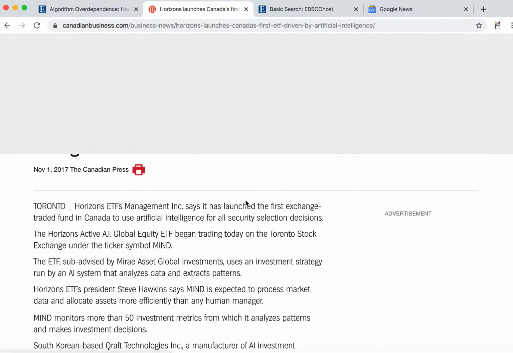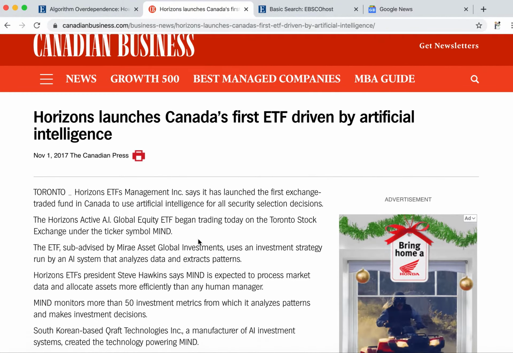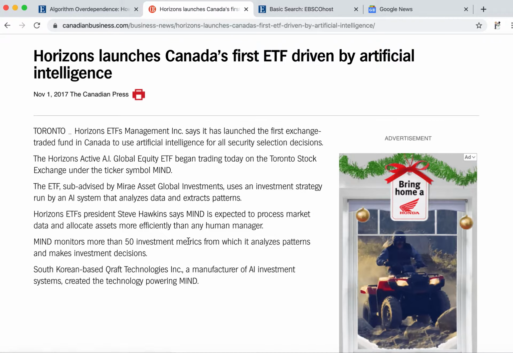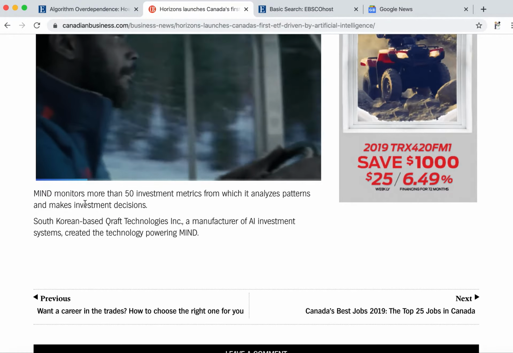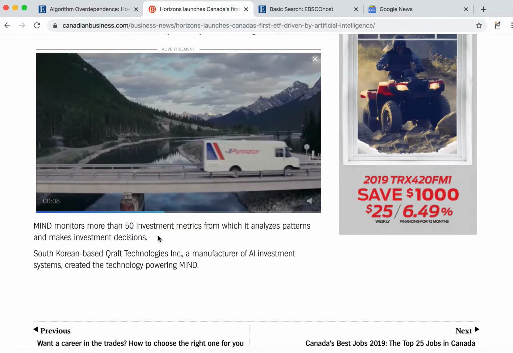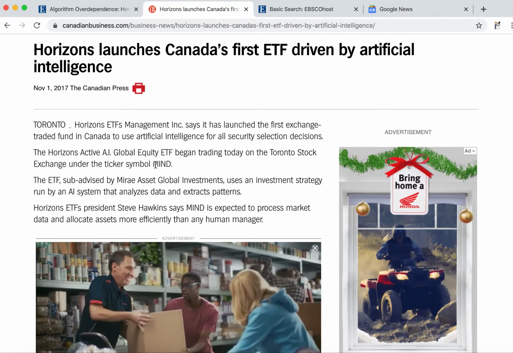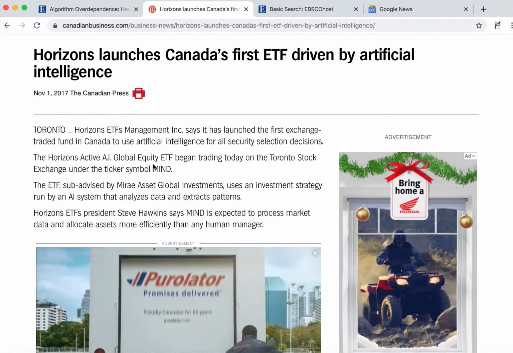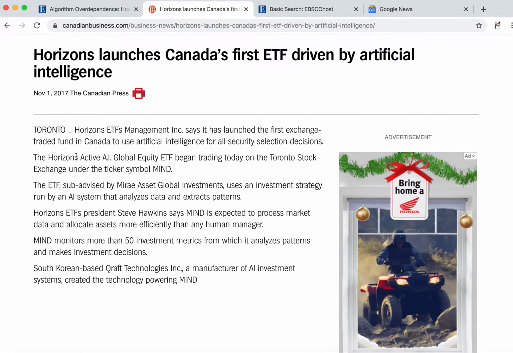So an ETF, exchange traded fund, sort of mimics an index, or it can be managed by a person. And this analyzes patterns and makes investment decisions. It's called Mind, and then maybe you could search for more about Mind. This is 2 years old. What's happened since then? Is it doing well? Is it doing poorly? And, hey, it's trading on the Toronto Stock Exchange. So this is definitely locally relevant.